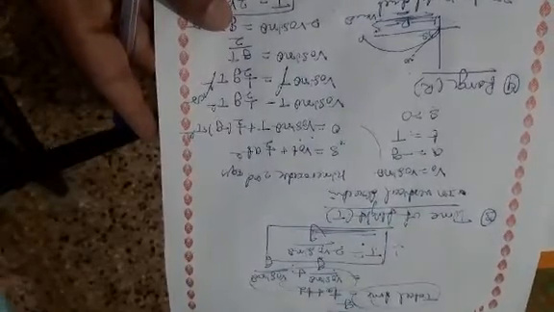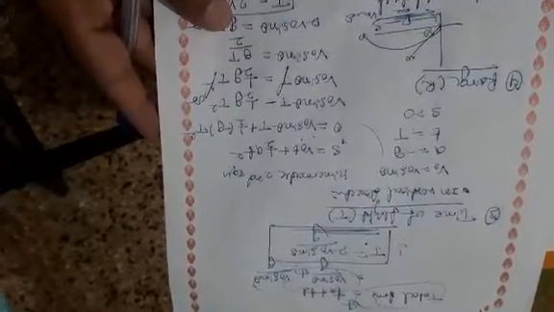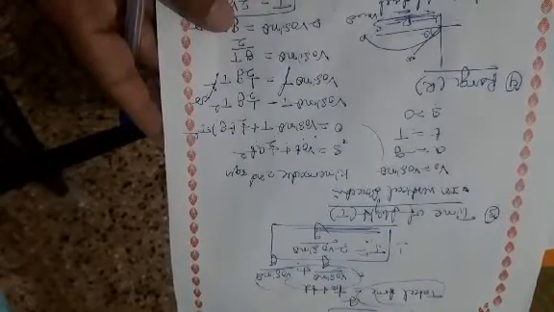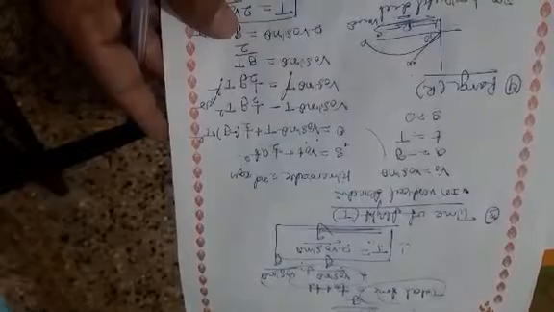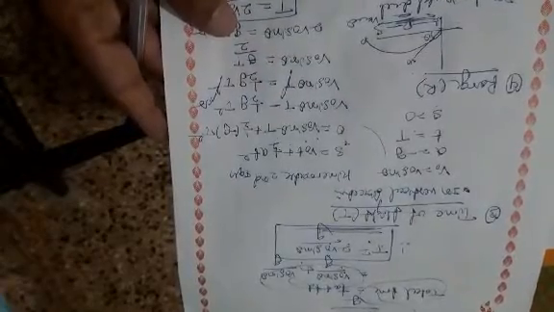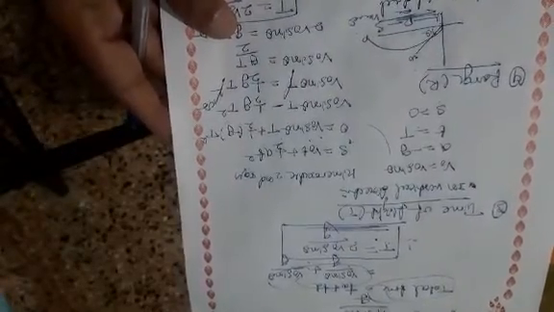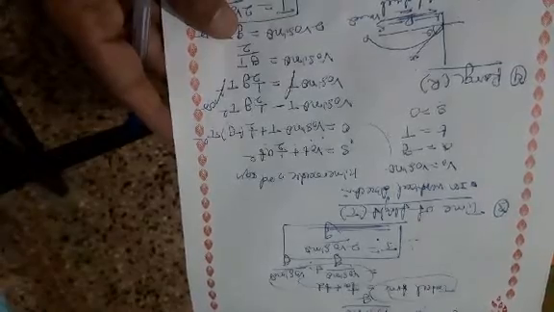Now once again, the first parameter is maximum height. The maximum height is defined as the maximum vertical distance traveled by the projectile. That journey is called maximum height. The formula is h maximum is equal to v naught square sin square theta divided by 2g.